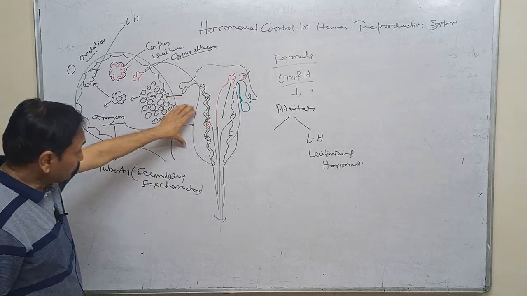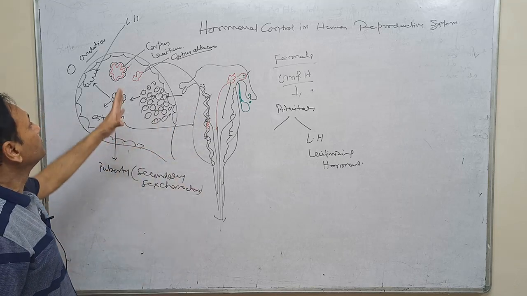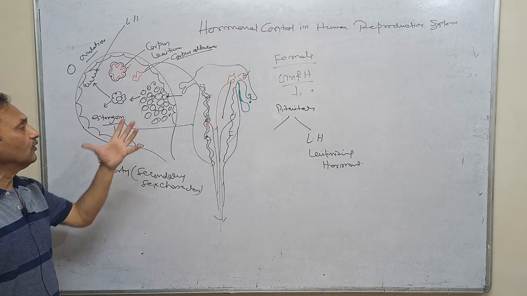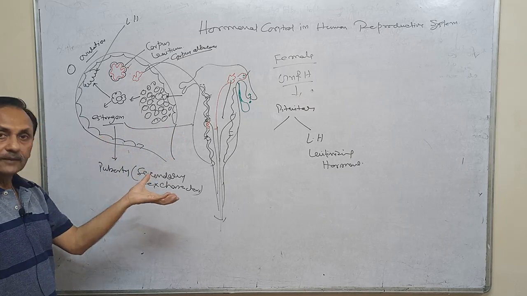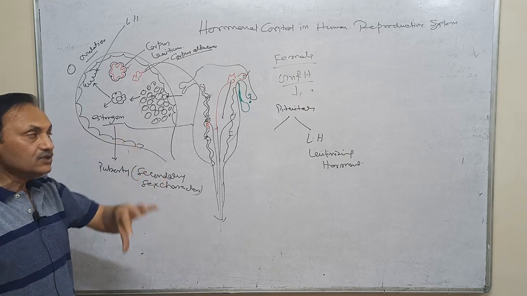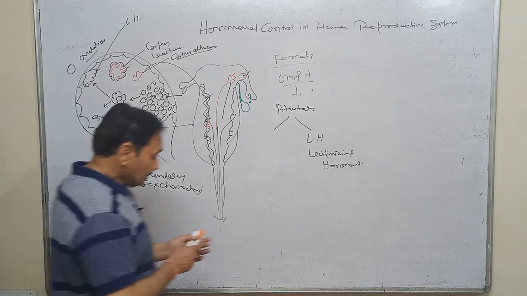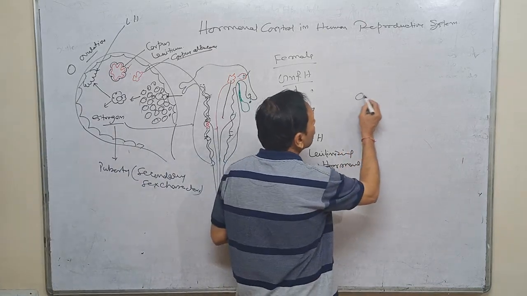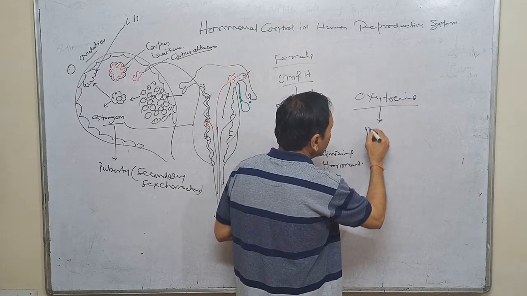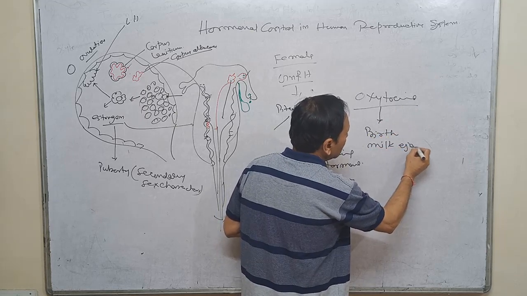Suppose fertilization takes place and implantation takes place, then prolactin is also released, and that prolactin is responsible for the maturation of the lactic gland, that is called the mammary gland, as well as the formation of milk. And in addition to this, the hormone oxytocin is also released, and it is called either the birth hormone or the milk ejecting hormone.